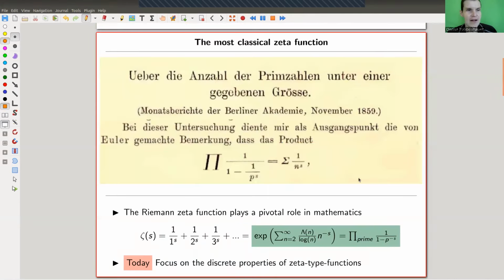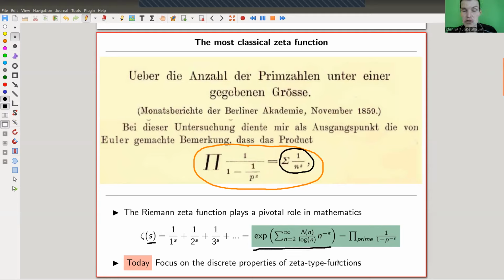So here is a copy, or a screenshot actually, of Riemann's famous paper, where Riemann defines the zeta function, or uses the zeta function, and has this funny expression here, which we'll see several times, not in the setup of the original zeta function, as I said, but more in the setup of discrete mathematics. So basically, it's the following idea. Whatever it is, you have some complex variable s, doesn't really matter, some variable s, and you have the sum here. And not in Riemann's paper, but not hard to show, is that there's an exponential version of this sum, which I'm not going to explain. It's not so important.